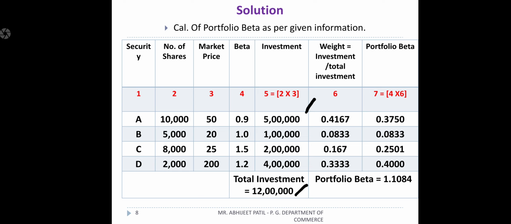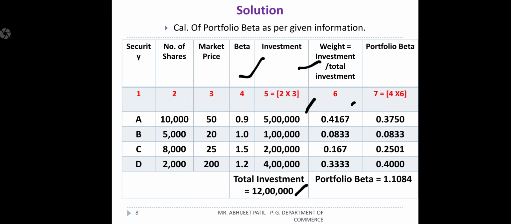So the individual investment weight is investment divided by total investment. See, the formula is given: investment of individual divided by total investment. 5 lakh divided by 12 lakh, 1 lakh divided by 12 lakh, 2 lakh divided by 12 lakh, 4 lakh divided by 12 lakh. So we get the weights. Once we get the weight, we should multiply with the beta value.